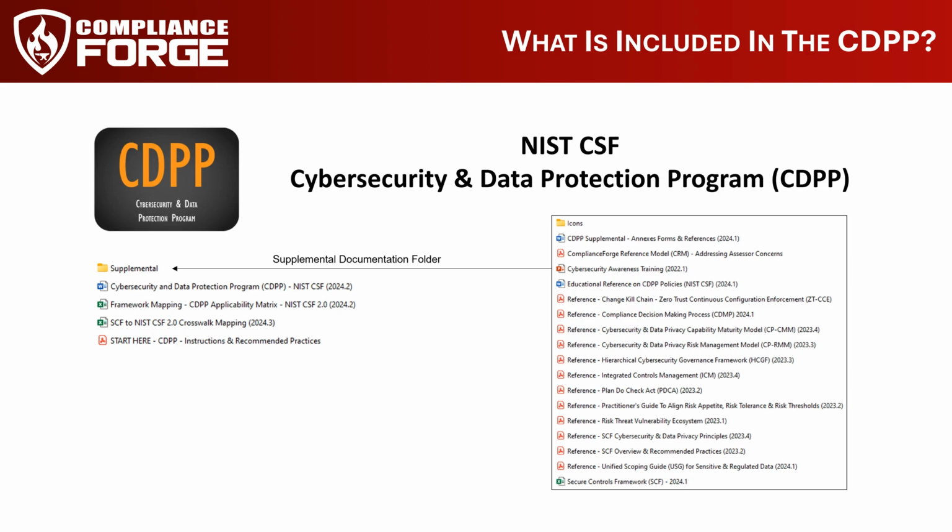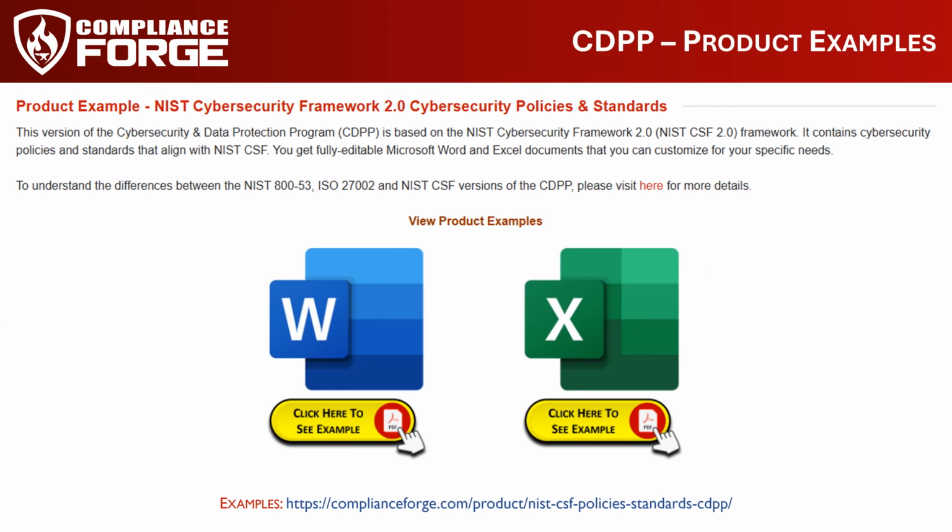In addition to the core policies and standards that come with the CDPP, it also comes with a wealth of supplemental documentation located within the Supplemental Documentation folder. This includes valuable documents like annexes, forms, and references. For each of our products, we provide example documentation that you can review so that you can see the level of detail and professionalism that went into creating the CDPP. To view the examples, navigate to the CDPP product page on the ComplianceForge website. Scroll to the Examples section, and there, you will see 2 side-by-side links to the example documentation.